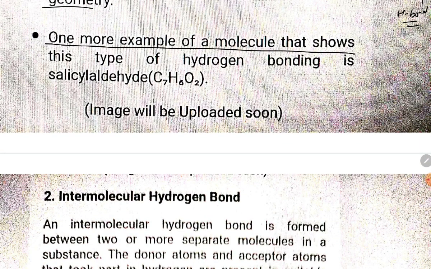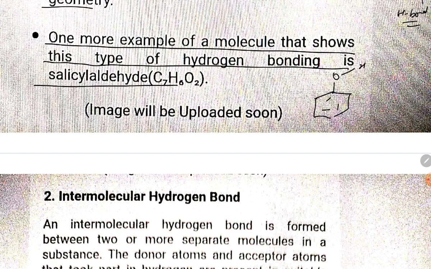One more example of a molecule that shows this type of hydrogen bonding is salicylaldehyde. So if you see, student, what is salicylaldehyde? This is O and H, and here is C double bond O, and this is H. So what is going to be there, student? Here is the hydrogen bonding. This is the H bond, dear student.